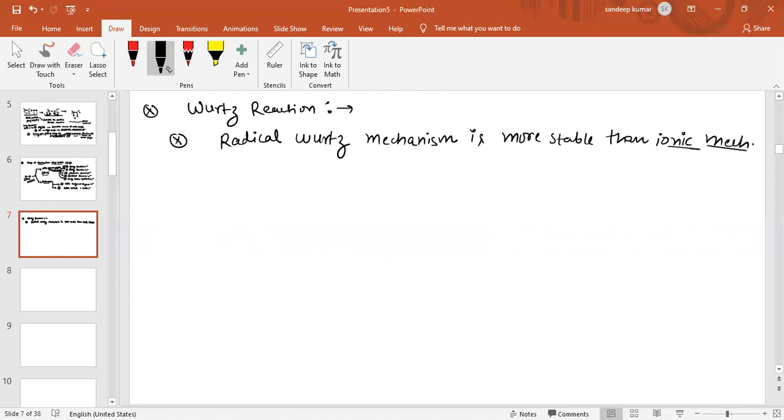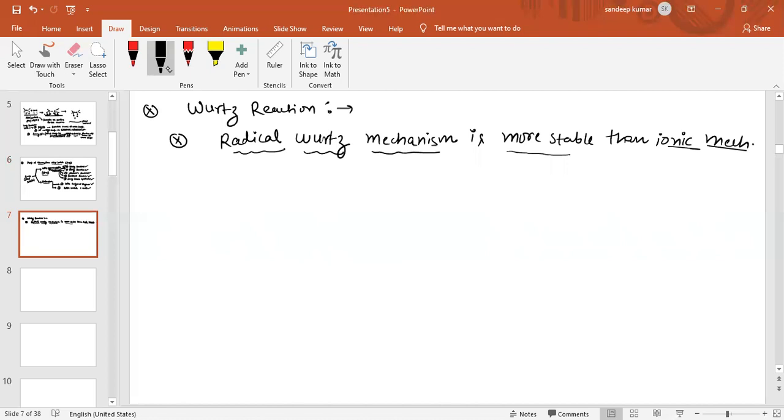Please note this point: two possibilities of Wurtz reaction mechanism, radical and ionic, but the radical mechanism is more stable than the ionic mechanism.